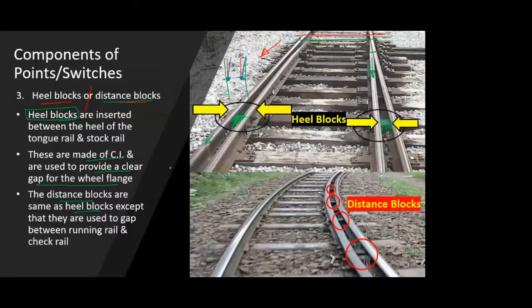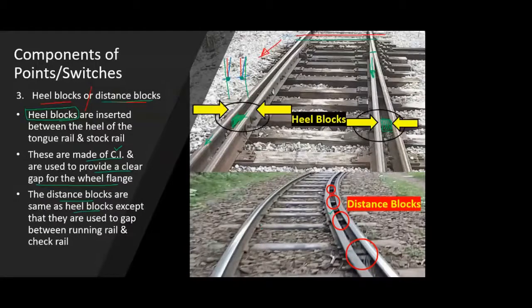The material is same. It is made up of solid CI, cast iron, and the only difference is the location in which it is used. So heel blocks are used at the heel of a point or a switch, and distance blocks are used at the check rails. We will be seeing this check rail concept in the crossing part, but for now just understand that there is something called a check rail.